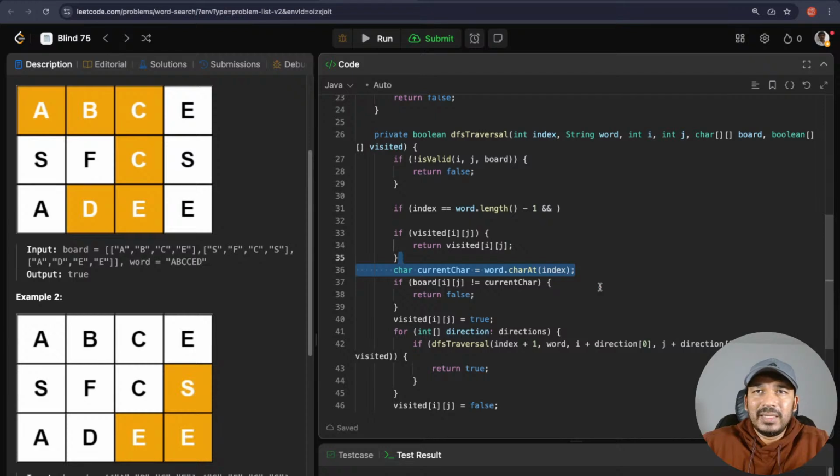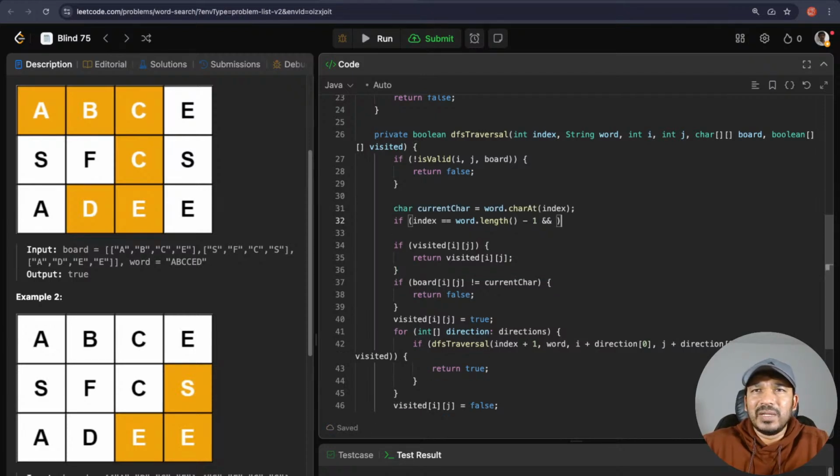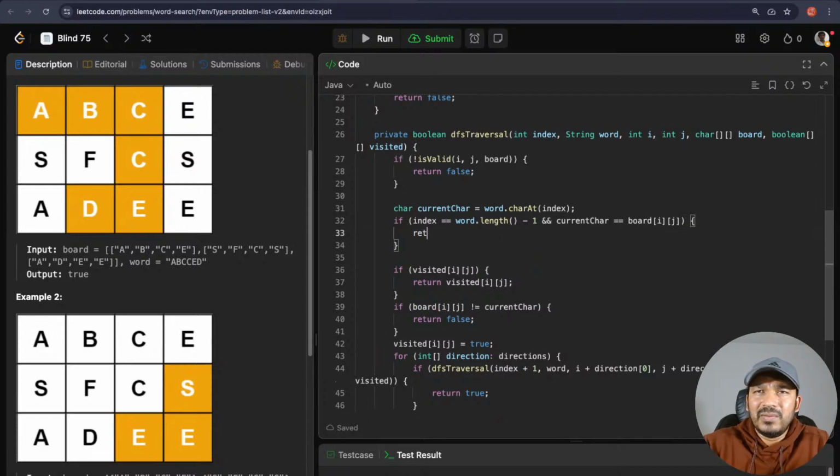So let's take this one there to make it easier to check. Okay, current char is equal to word dot char at index. So index is word dot length minus 1. If index is equal to word dot length minus 1 and current char is equal to board of i dot j, okay, then we can just return true.